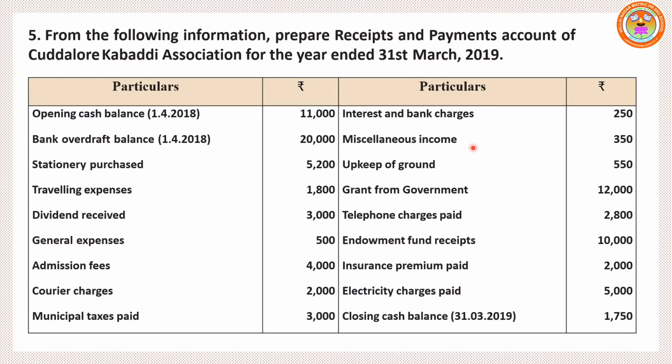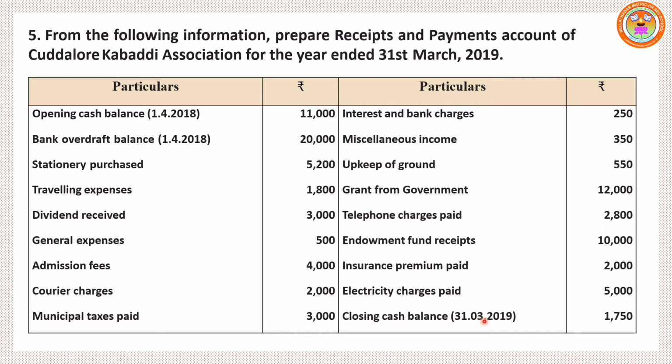Miscellaneous income, we are receiving money, so show it under receipt side. Upkeep of ground, that means maintenance of ground, making payment, cash goes outside, so payment side. Grant from government, we are receiving money from government, so show it under receipt side. Telephone charges paid, payment side. Endowment fund receipts, receipt side. Insurance premium paid, payment side. Electricity charges paid, payment side.